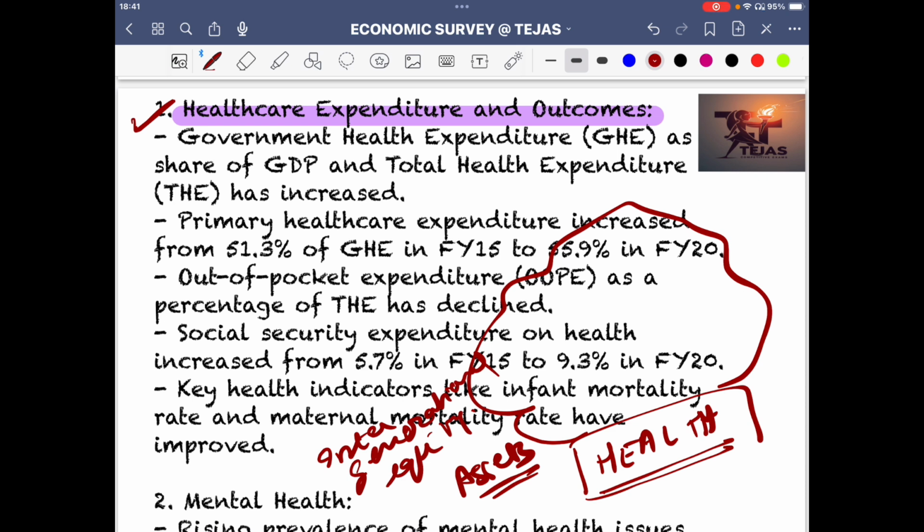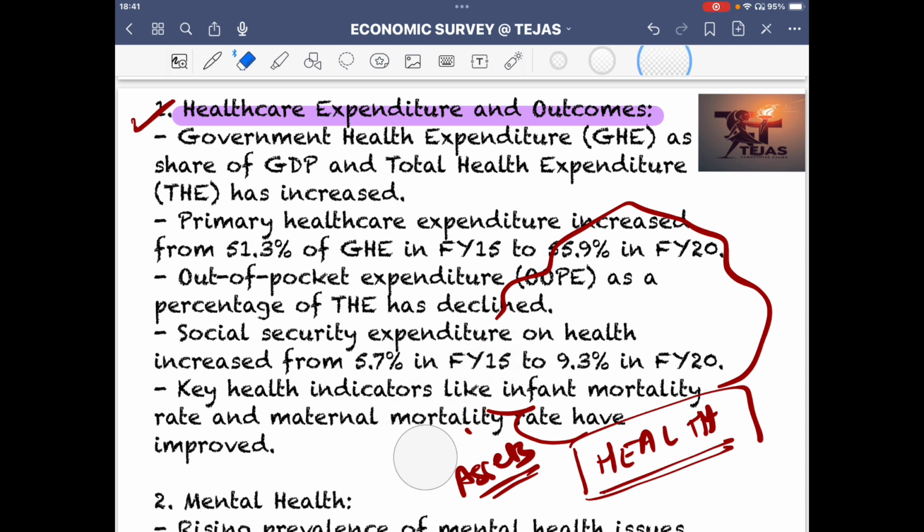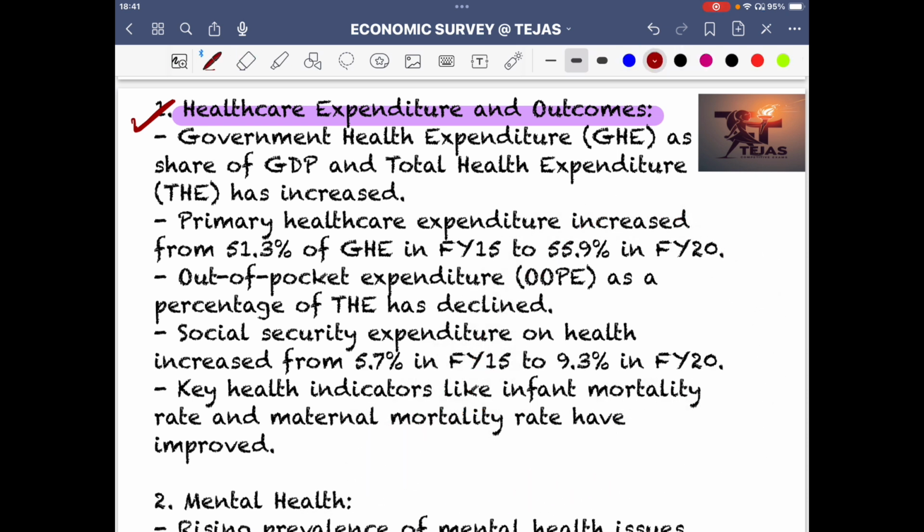So how to overcome this dynamic is a questionable aspect, but we are working towards it. We are working by increasing our health expenditure and by improving our health infrastructure. Those things become very important. Government health expenditure as a share of GDP and total health expenditure has increased, and that is what I have just reflected to you. These are the pointers.